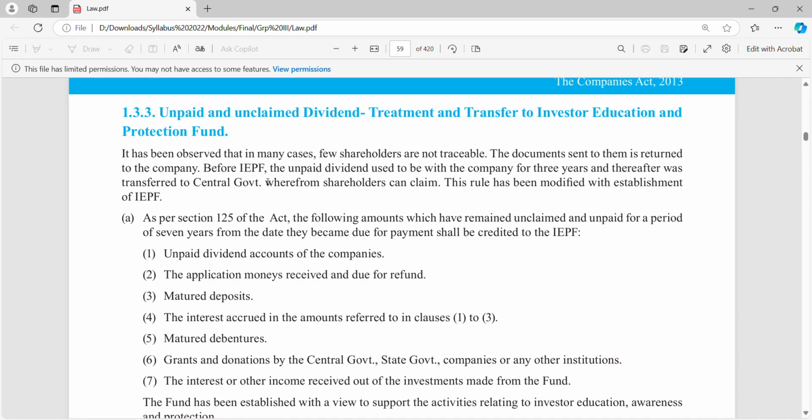Before IEPF, the unpaid dividend used to be with the company for 3 years and thereafter was transferred to the central government, from where shareholders could claim. This rule has been modified with the establishment of IEPF. Earlier it was 3 years. Now we are supposed to transfer to the IEPF. Since IEPF has been established, the 3 years rule has been done away with.